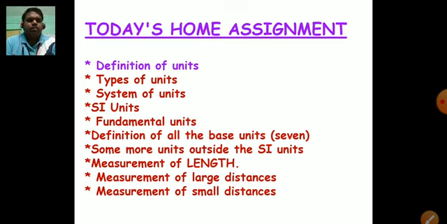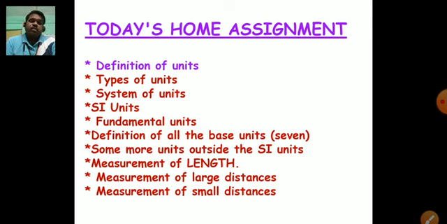And then some more units outside the SI units, like minutes, hours, days. These are the units outside the SI units, and you are supposed to write them in your copy. And then measurement of length, in which we have discussed 2 points, that is measurement of large distances. There are some methods for measuring large distances, like parallax method. That's very important.